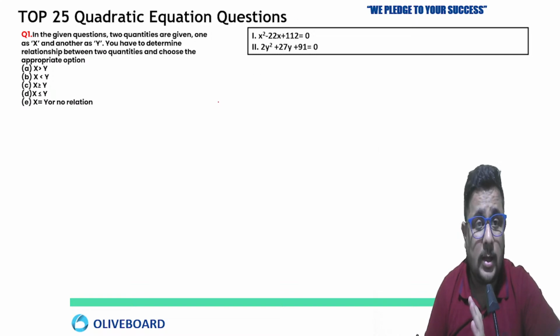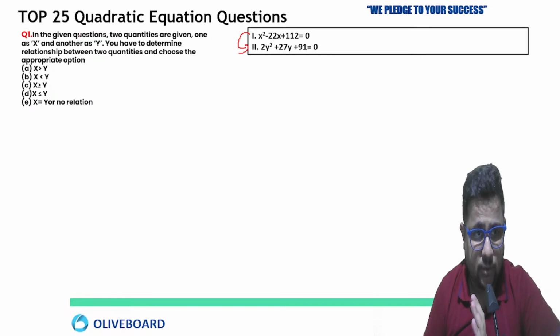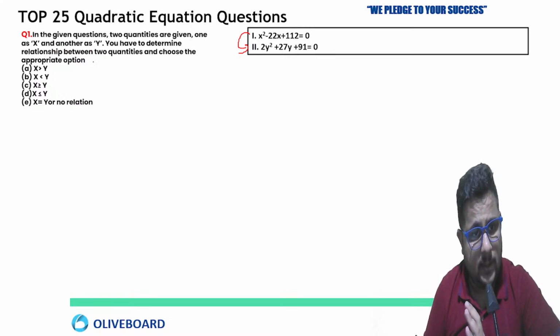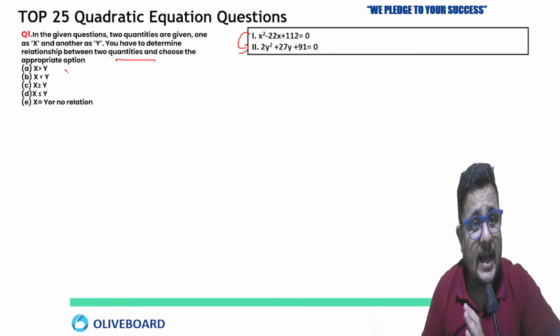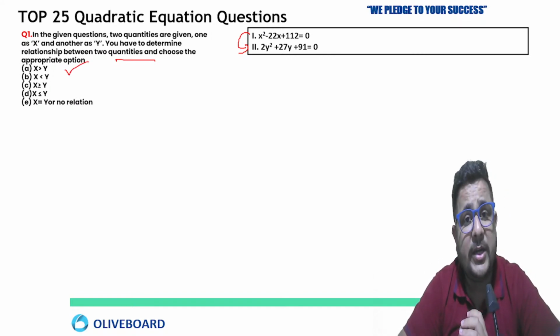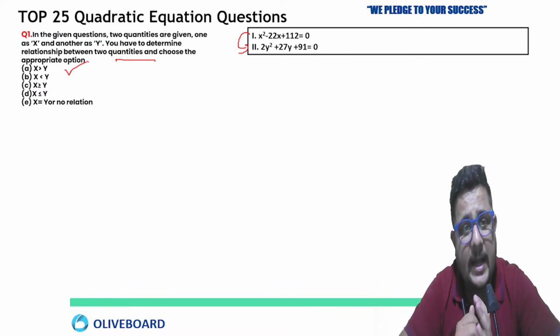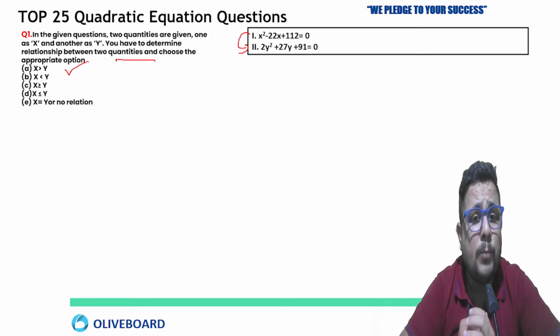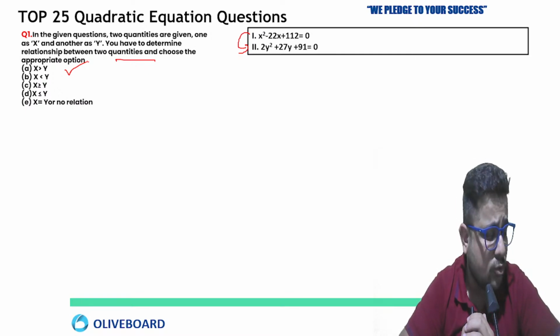Now I am expecting the answer. Here you have to compare x and y. It is a quantity based question. In the given question, two quantities are given, one x, another y. You have to determine the relation between the two quantities and choose the appropriate option. Tell me the answer, everyone. You need to be active, seriously, if you want to clear your exam. I told you the basics at the start also, for your better preparation. You have to be more active in the chat box. At least try to solve.